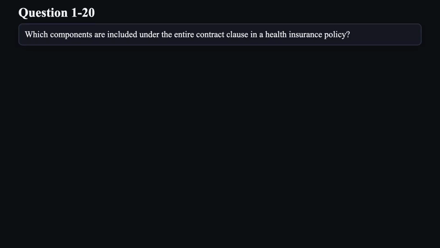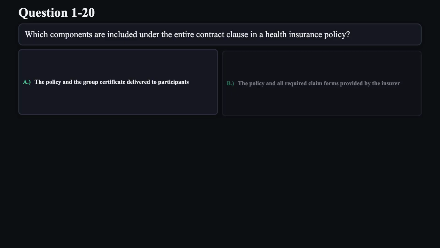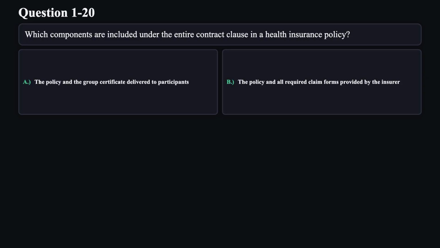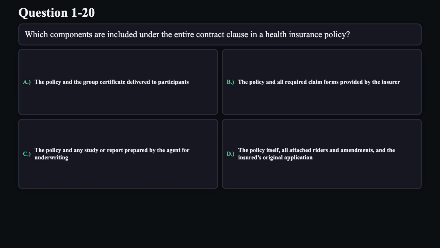Question 20. Which components are included under the entire contract clause in a health insurance policy? A. The policy and the group certificate delivered to participants. B. The policy and all required claim forms provided by the insurer. C. The policy and any study or report prepared by the agent for underwriting. D. The policy itself, all attached riders and amendments, and the insurer's original application.